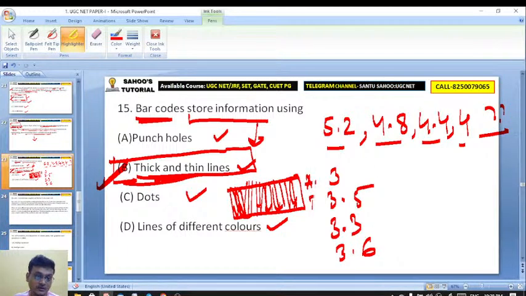A, B, C, D. Solve this. 5.2, 4.8, 4.4, and 4. What would be the next term here? 3, 3.5, 3.3, 3.6. Next term.